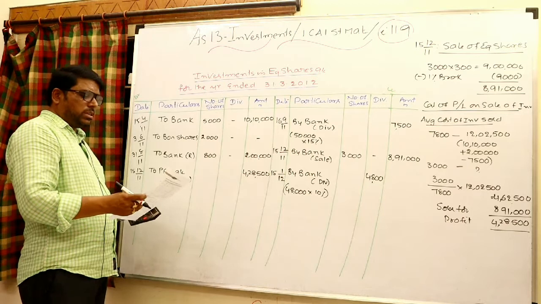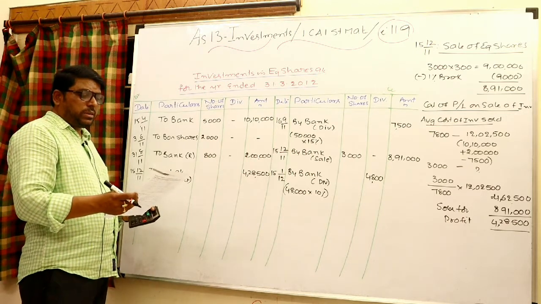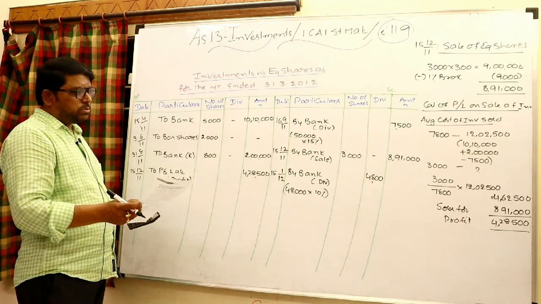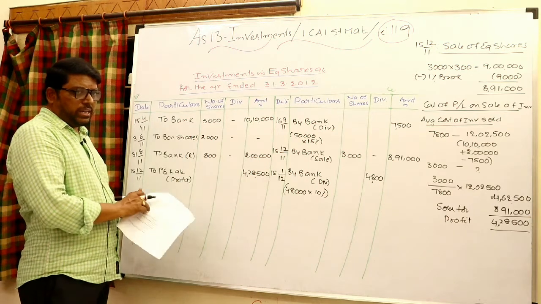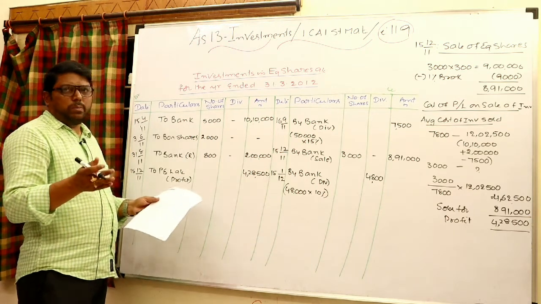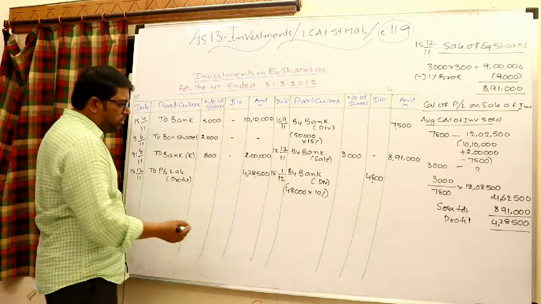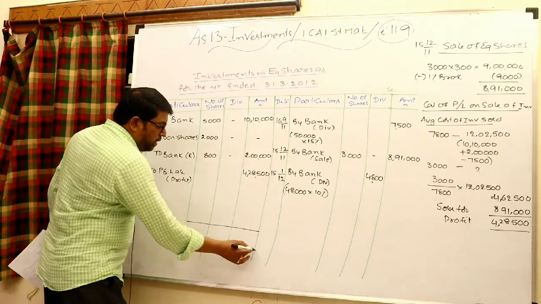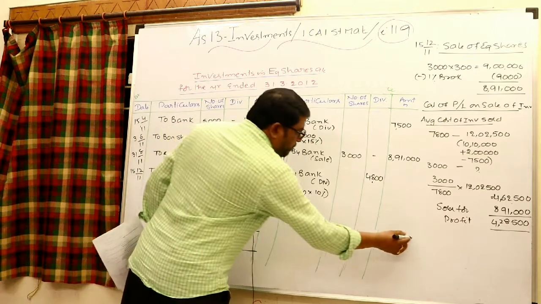Finally, shares are quoted in the stock exchange at a market price of 220. You have to check the valuation of investment, cost or market price, whichever is lower to be taken. If cost is lower, no problem at all. If market is lower, you have to incorporate the loss in that case. Now anyhow we can close at the end of the period.